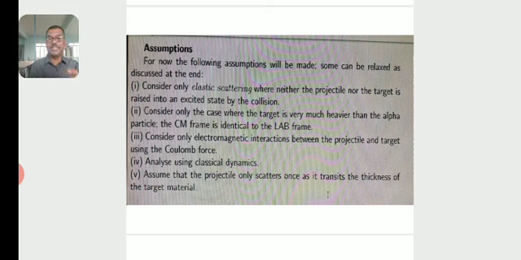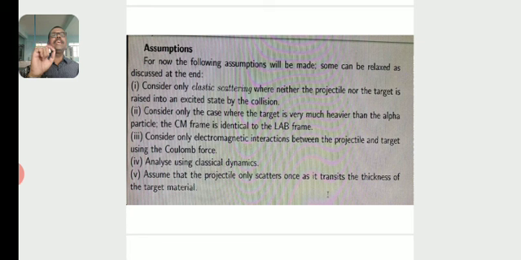During elastic scattering, there is no excitation of the target and the projectile. Here the alpha particle is the projectile, the nucleus is the target, with no change in their mass, in their charge, and no excitation.